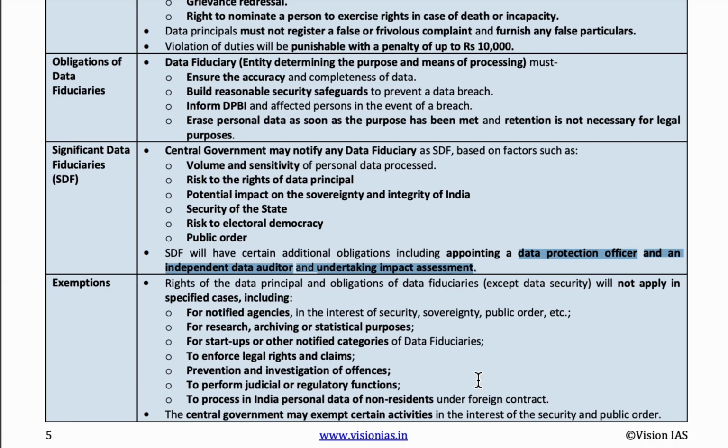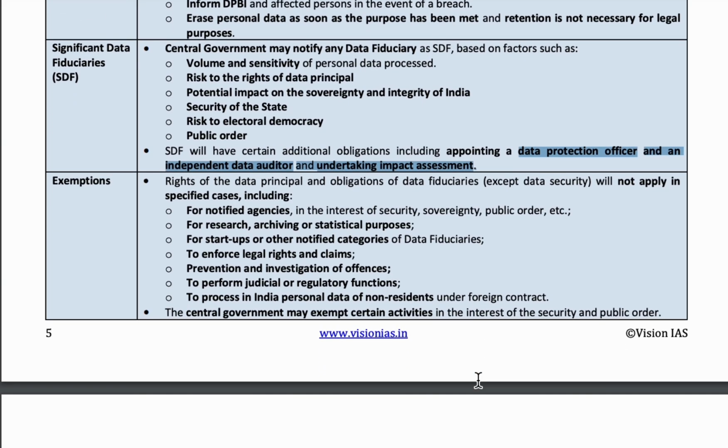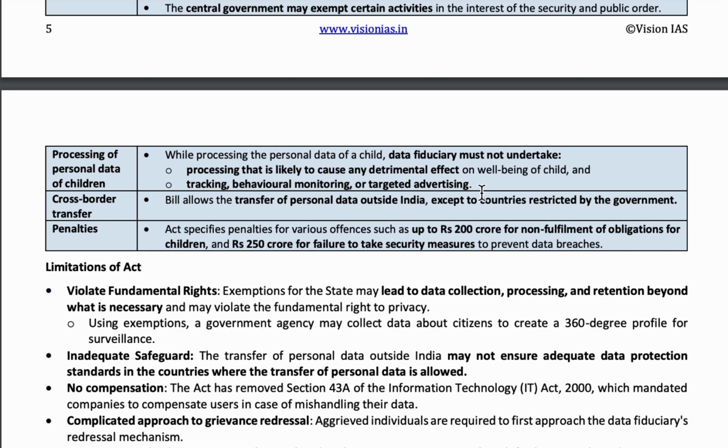So in the case of children also, the data fiduciary must not misuse their data for targeted advertisements, and they must not track and monitor the children's behavior. So if there is any detrimental effect on children, then the act penalizes the data fiduciaries up to 200 crores. So here they directly gave detrimental effect.